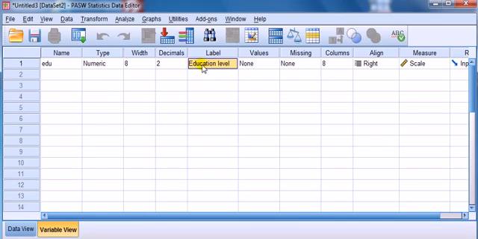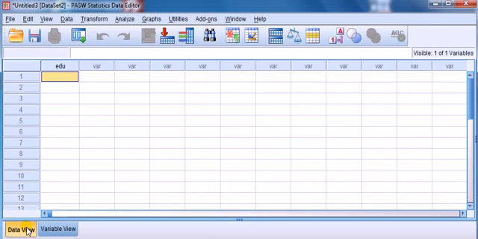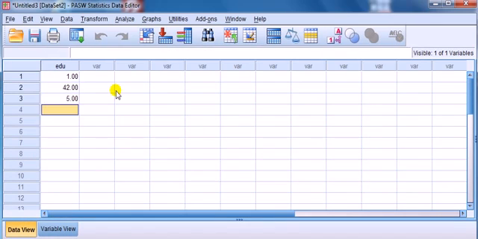Here there are fewer restrictions on labels. You could even begin with a number, and you can have spaces. But we want education level. Okay, see, we have now education. Let's just enter some fictitious data like that.